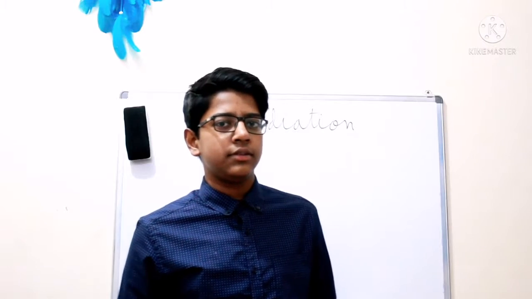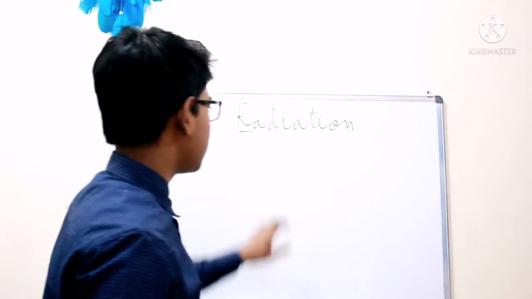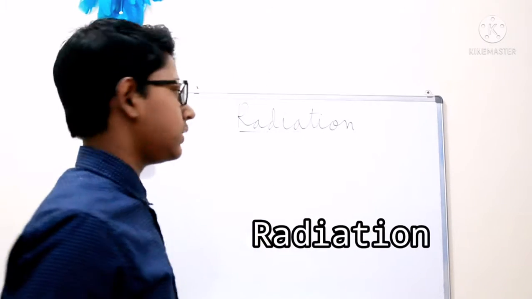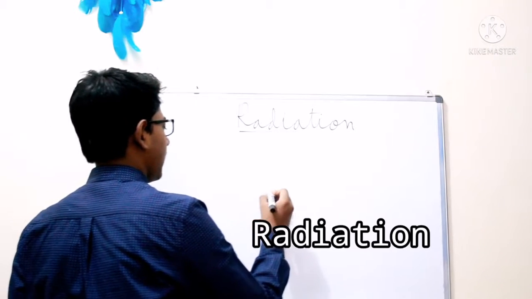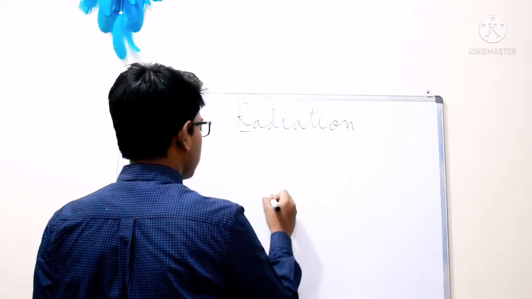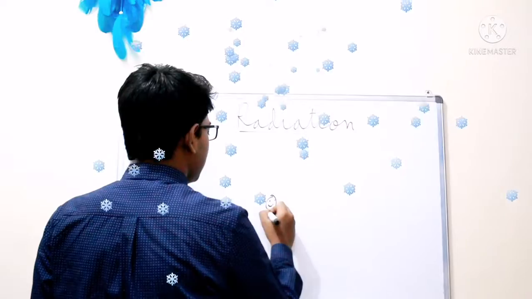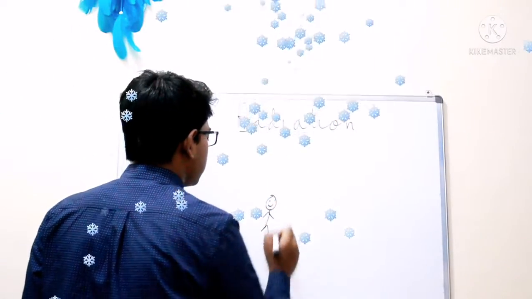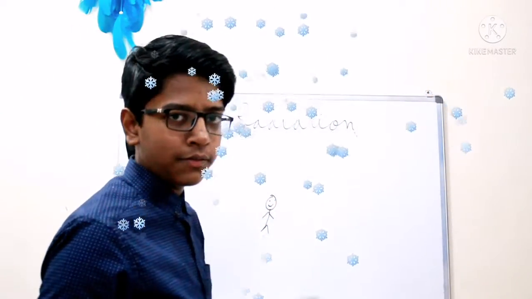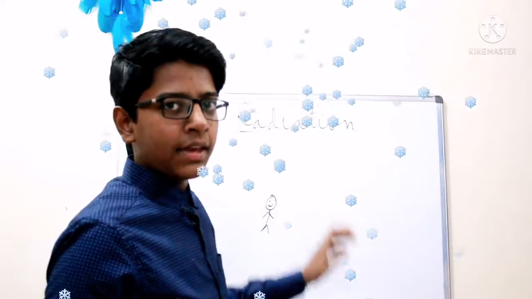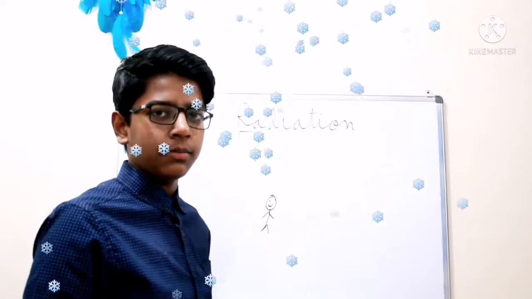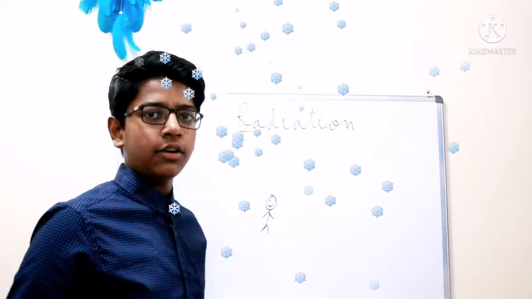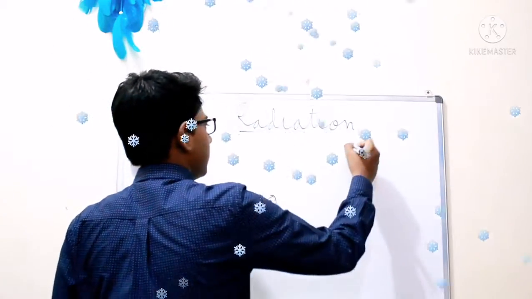So guys, look, now this is the third and the last mode of heat transfer, and this is known as radiation. So this is the example: here's a man. Okay, it's cold weather, and he has gone out. Why? Because he wants to become warm in front of the sun. He wants the sunlight so that he can become warm in the cold weather. And here's the sun.